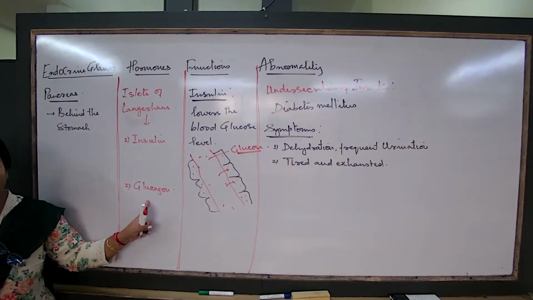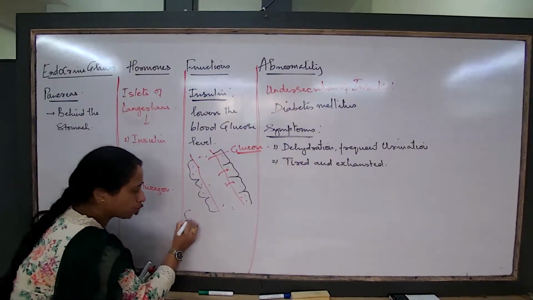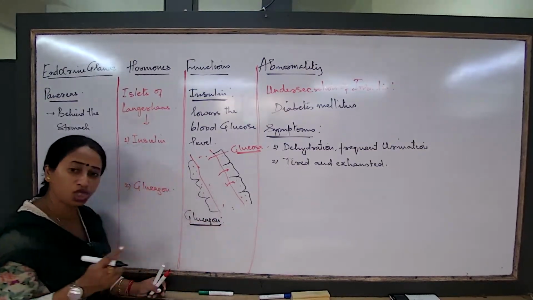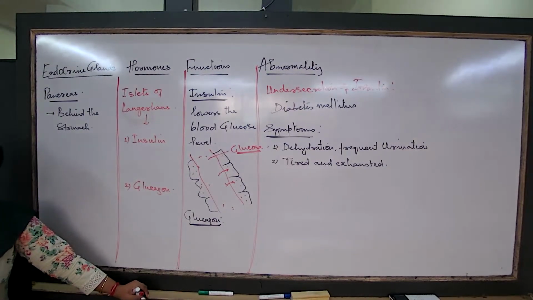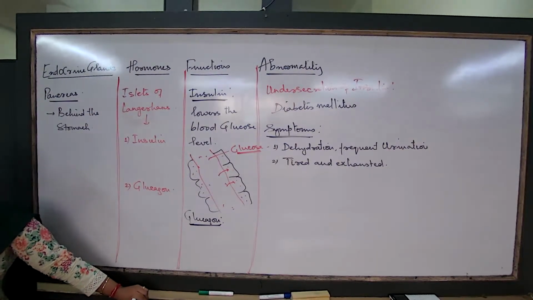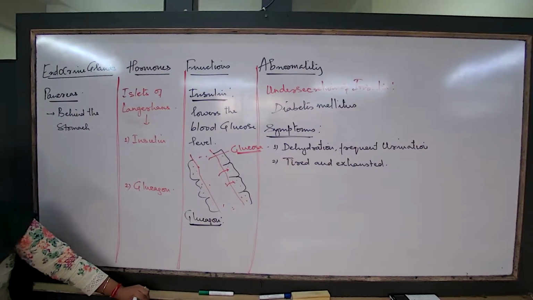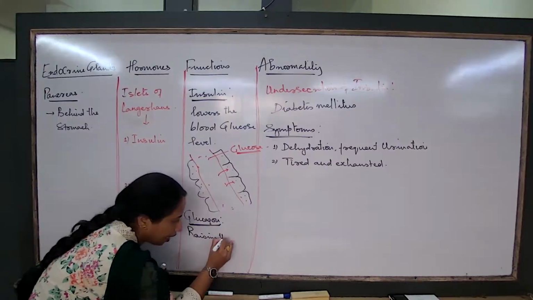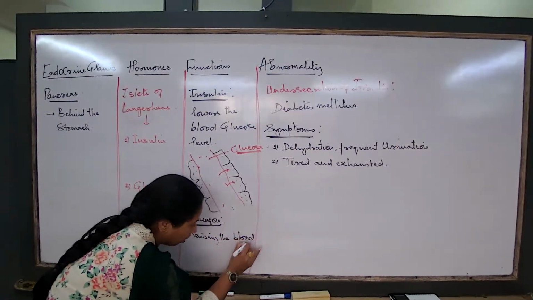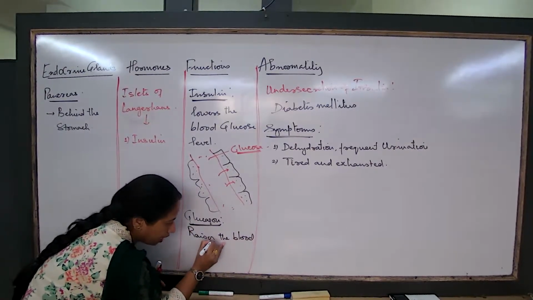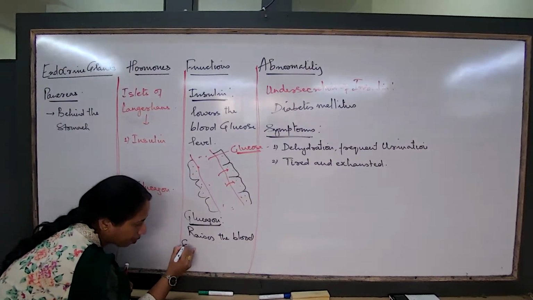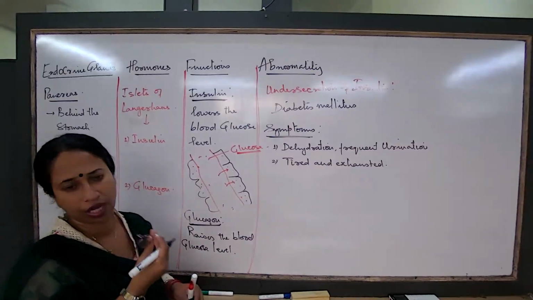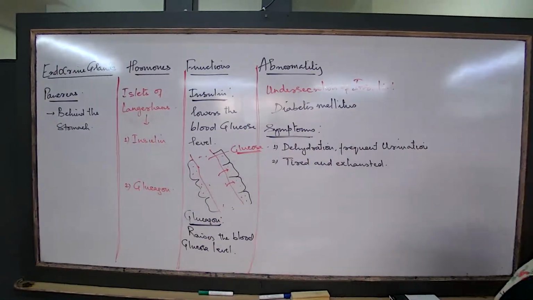Then what will the glucagon do now in return? What is the job of the glucagon then? The glucagon is always known to have a function just opposite to insulin. We are writing that the insulin lowers the blood glucose level. Then what is the glucagon doing? The glucagon is always known to raise the blood glucose level. So what does it do? It raises the blood glucose level. How will the glucagon raise up the blood glucose level?